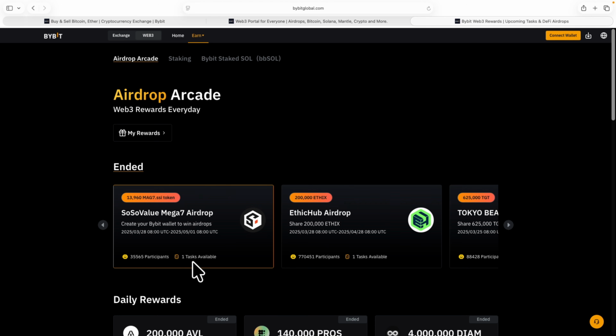So you can see the tasks are simple and straightforward. They are not anything that is too hard for you. If you check the next one right here, this one is 200,000 ETHIX.